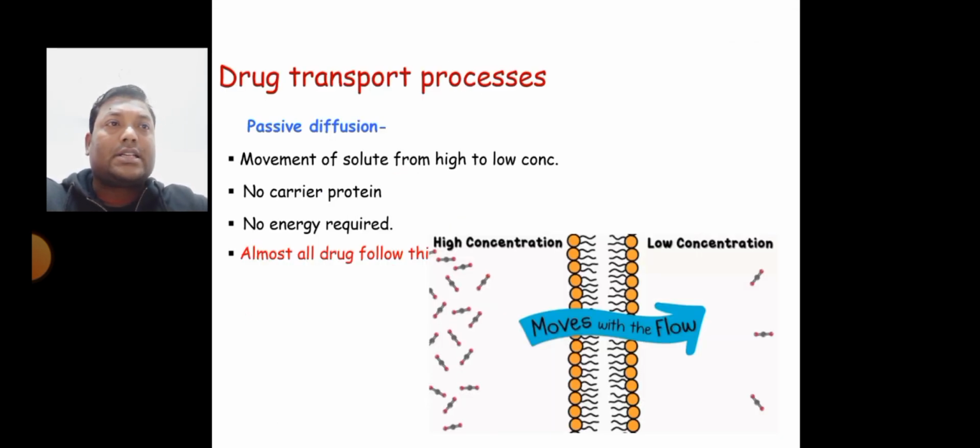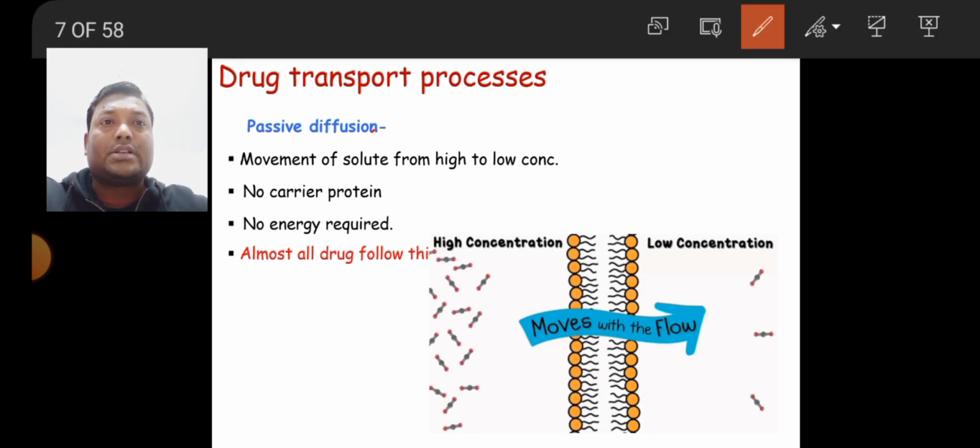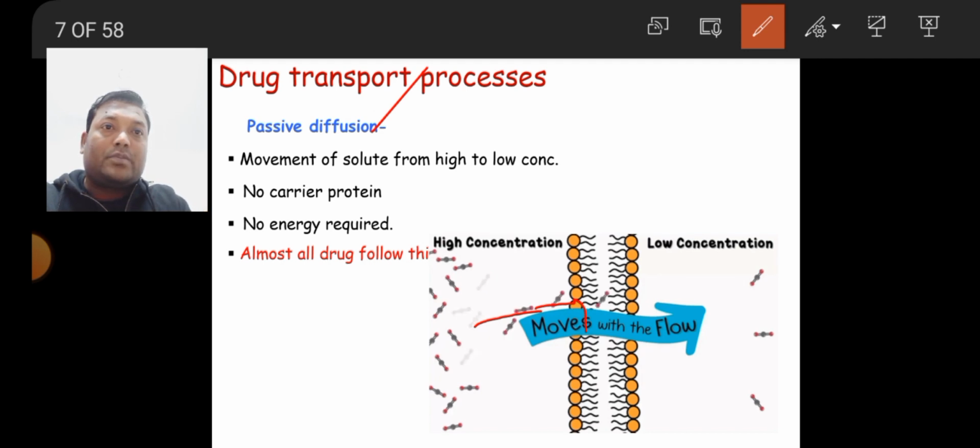The first drug transport process is passive diffusion. The drug is passing through this membrane. It is the movement of solute from high concentration to lower concentration. Here outside, extracellular, is the higher concentration, and inside the cell is the lower concentration, and the drugs are passing.